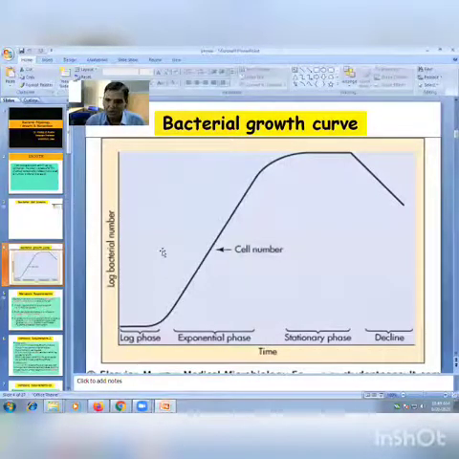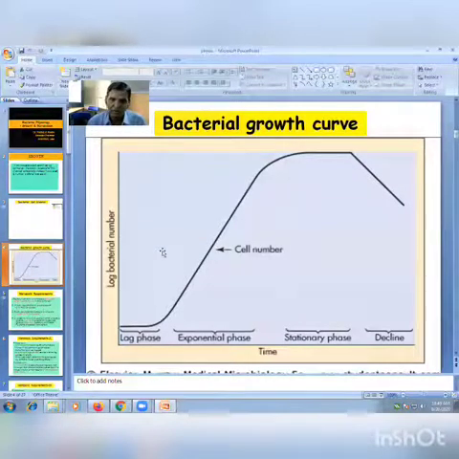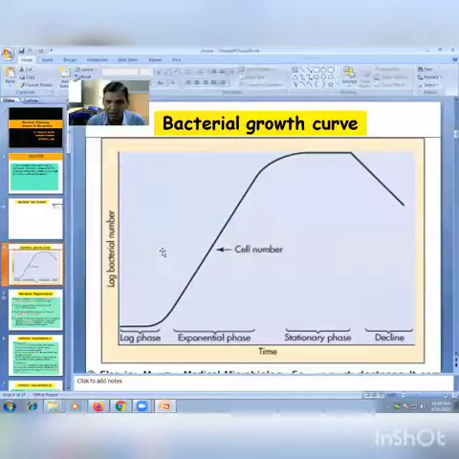Sporulation occurs in the stationary phase. Sporulation means spore formation. In sporogenic bacteria, spore formation occurs in the stationary phase. This one is an MCQ question. We always ask this MCQ question: in which phase does sporulation or spore formation occur? The correct answer is the stationary phase. Only in the stationary phase does sporulation occur.